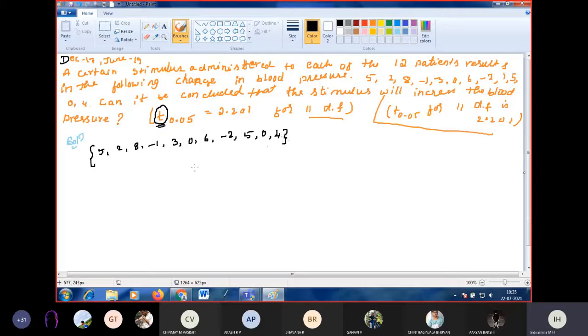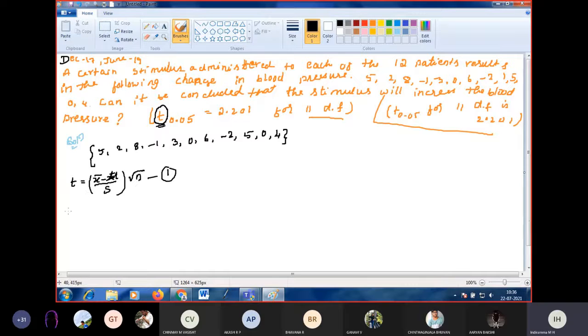Now write the formula for T distribution. What is the formula? T is equal to X bar minus mu by S into square root of n. That is equation number 1.